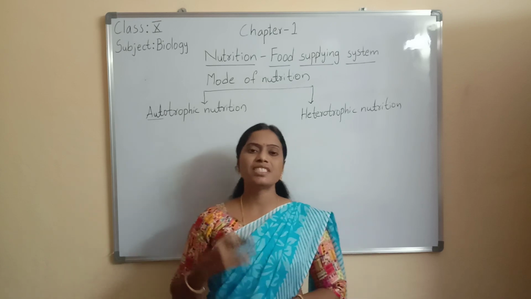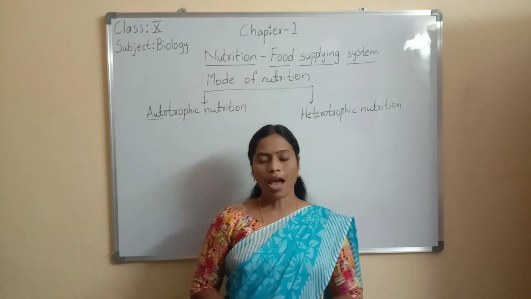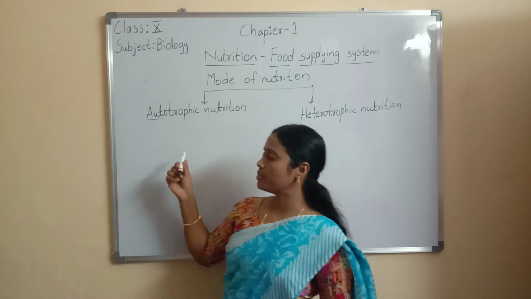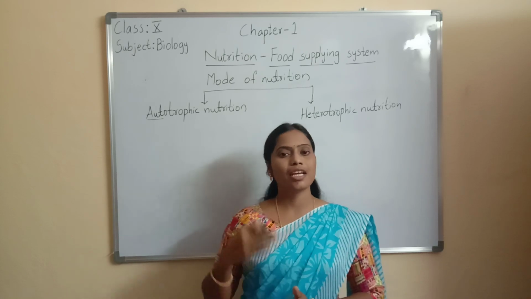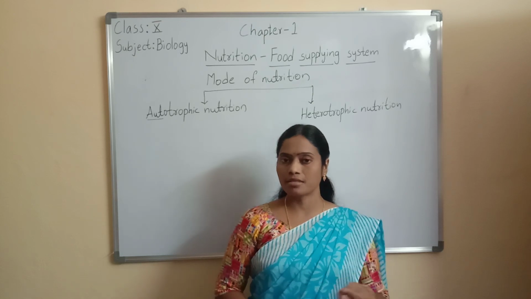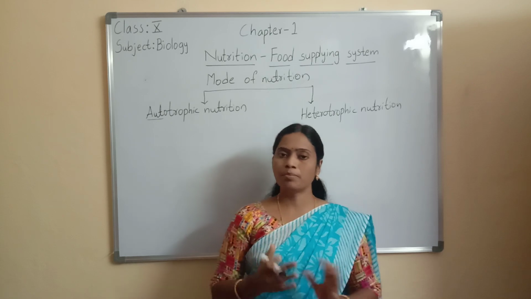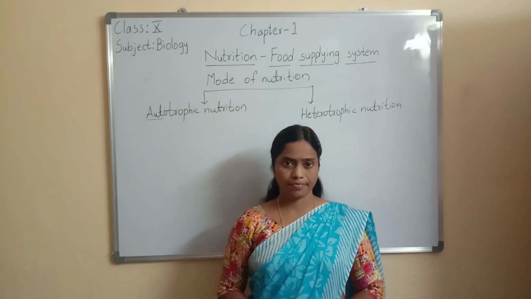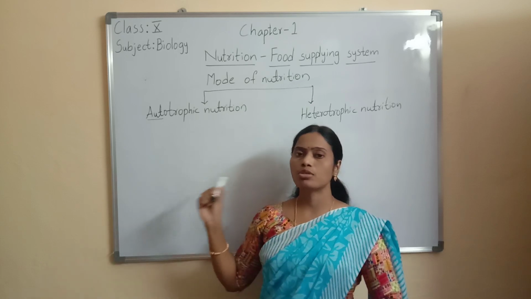So the organisms which can prepare their own food materials are called autotrophs, and this mode of nutrition is called autotrophic nutrition. Children, what is meant by autotrophic nutrition? Some organisms can prepare their own food materials. For example, plants, algae and some bacteria can prepare their own food by using simple resources like carbon dioxide, water and sunlight.